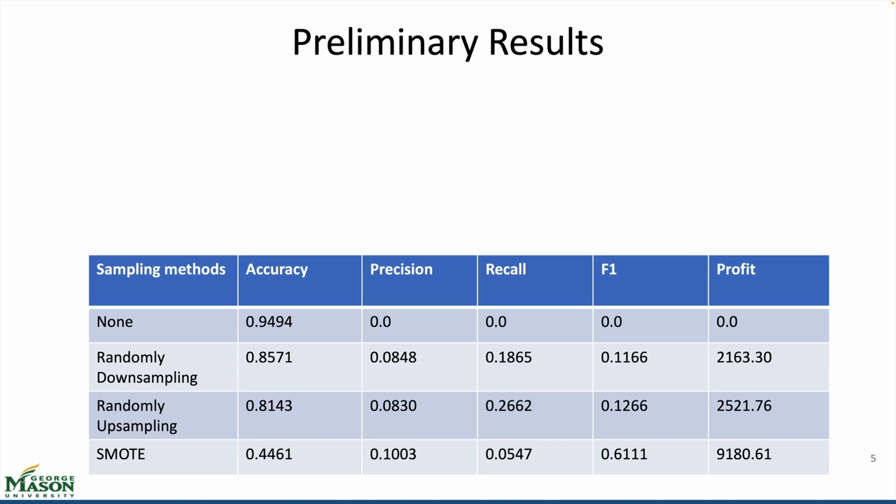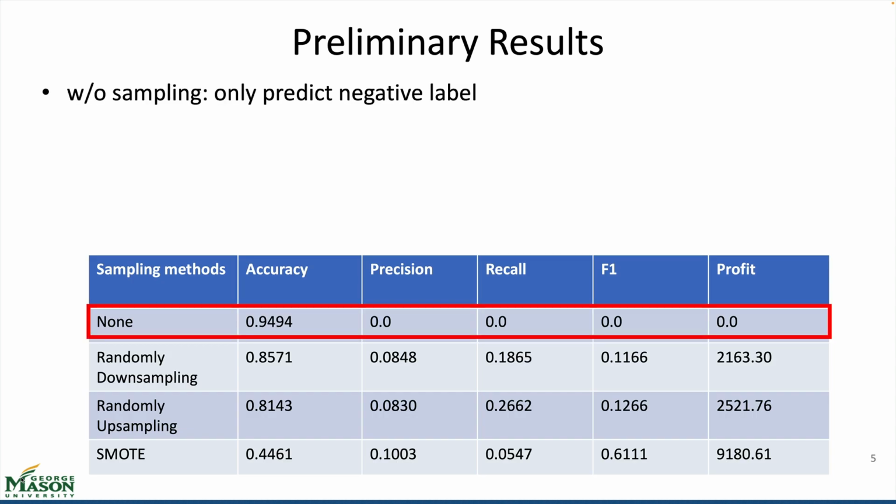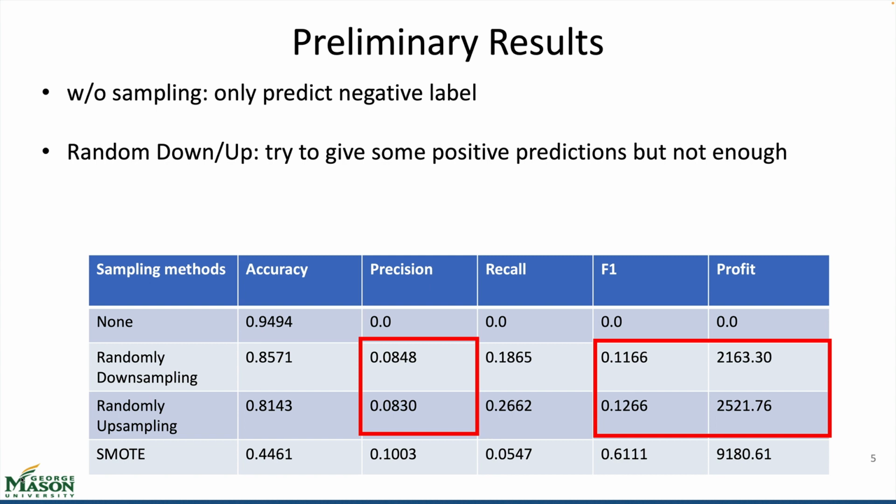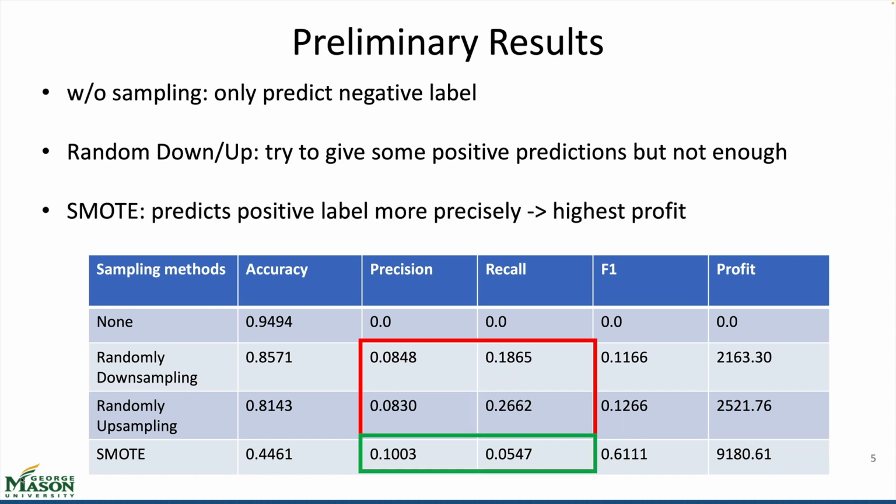Our results show that, without any sampling, the model only predicted negative labels, since even though its accuracy is pretty high, all other metrics, including profit, are 0. With random downsampling and upsampling, the model starts giving some positive predictions, but it's still not good enough since F1 is still fairly low. When we utilize SMOTE, the model predicts positive labels more precisely.